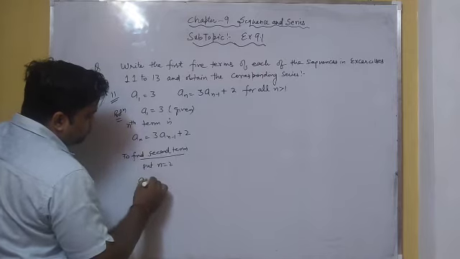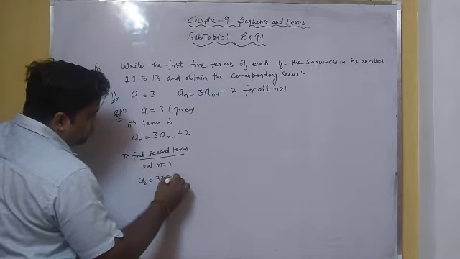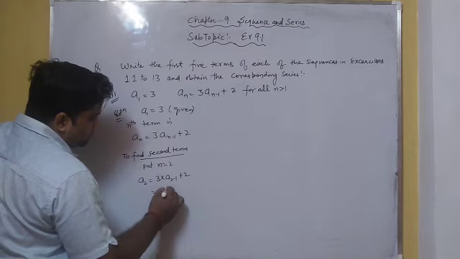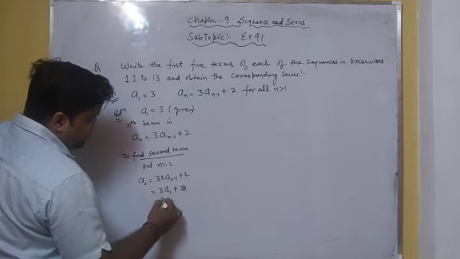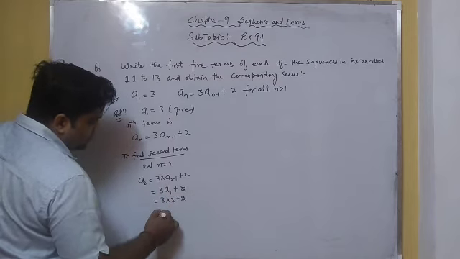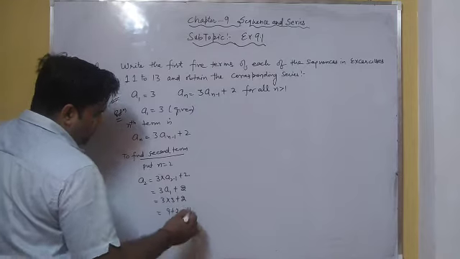On putting the value, a2 equals 3 times a(2 minus 1) plus 2, so we get 3 times the first term plus 2. The first term is 3, so 3 multiplied by 3 plus 2 is 9 plus 2, which is equal to 11.